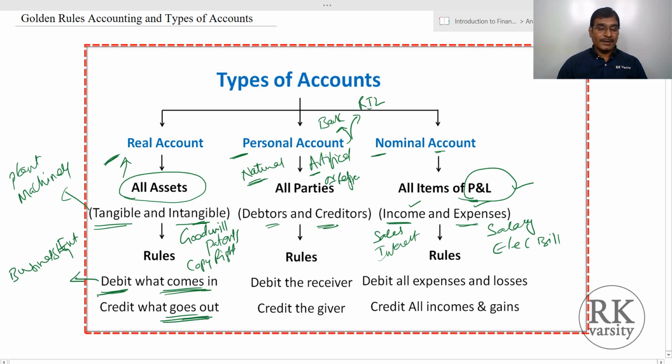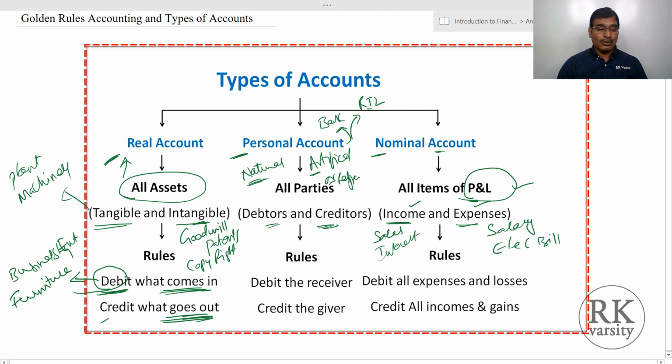Let us say, for example, you purchased furniture. What is happening? Furniture is coming into the business, so we'll debit this. Now to buy this furniture, what are you doing? You are making a payment in the form of cash. So what is going out here?